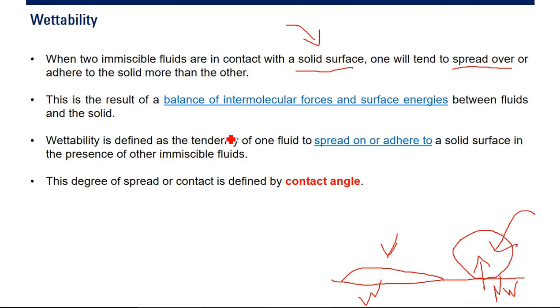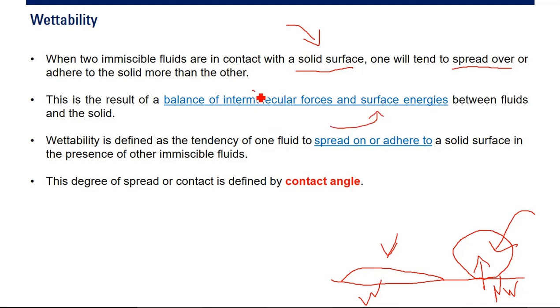Okay. Again, when two immiscible fluids are in contact with a solid surface, one will tend to spread over or adhere to the solid more than the other. This is the result of the balance of intermolecular forces and surface energy.